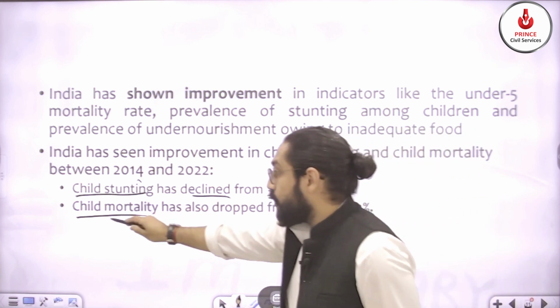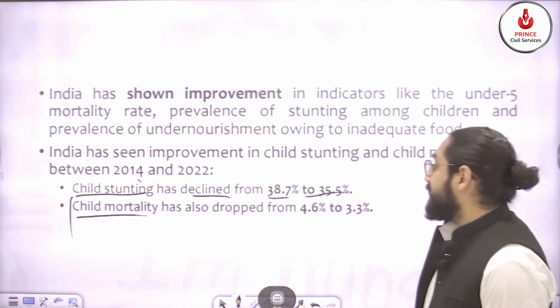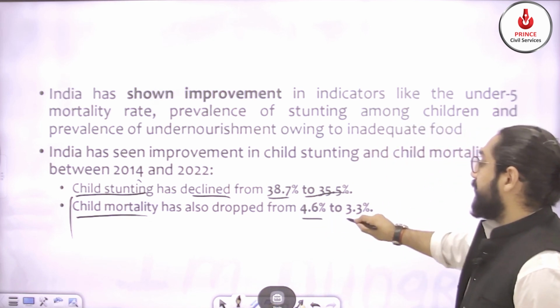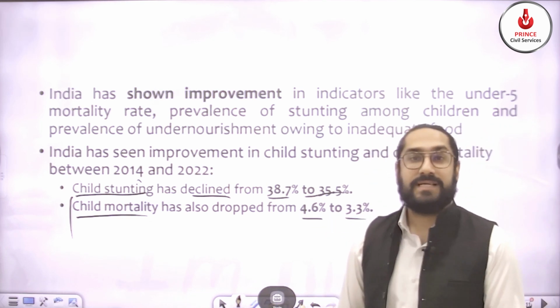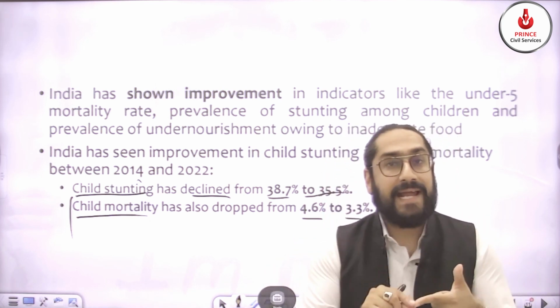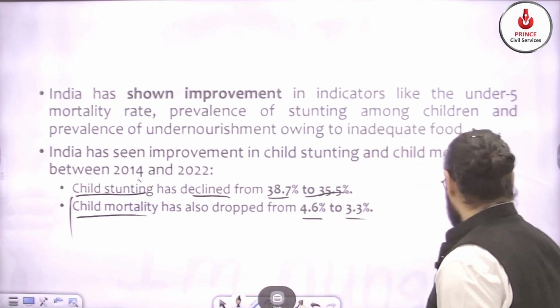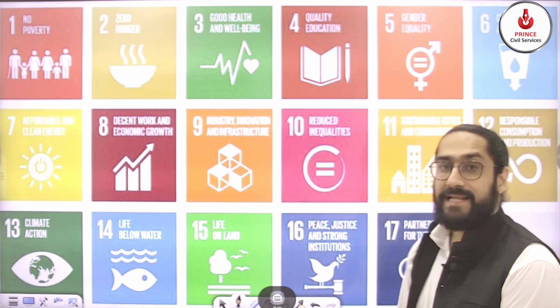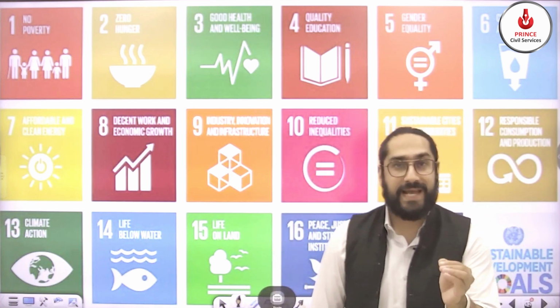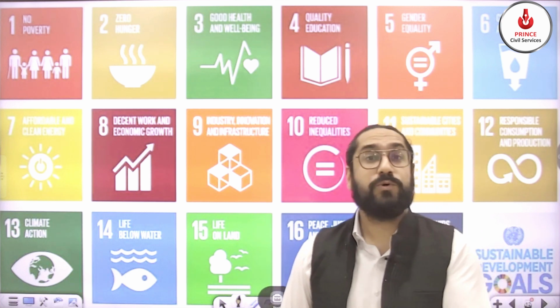And in the case of child mortality, that is the death rate, we are also improving, from 4.6 to 3.3%. So these are the special observations you need to remember: the rank, the performance, where we are improving and where we are not improving. This is basically the basic information of GHI. But let's have further information. We need to improve it.